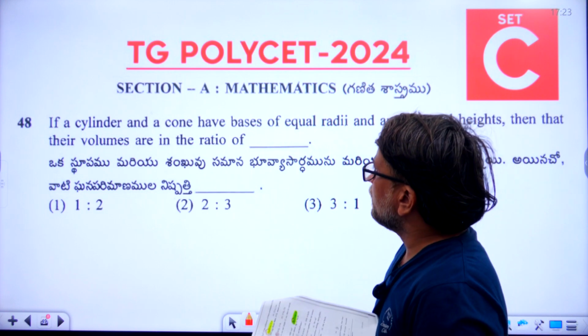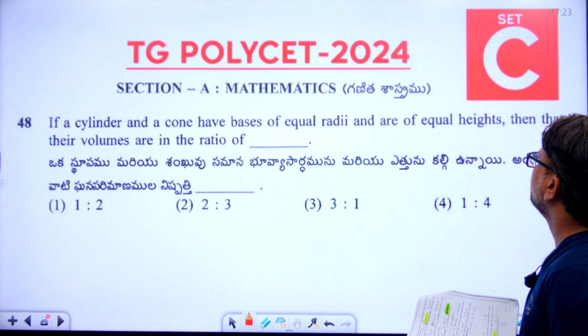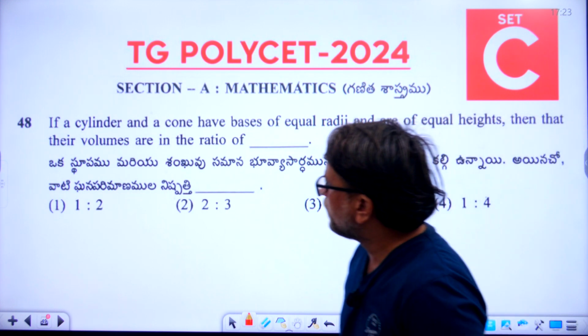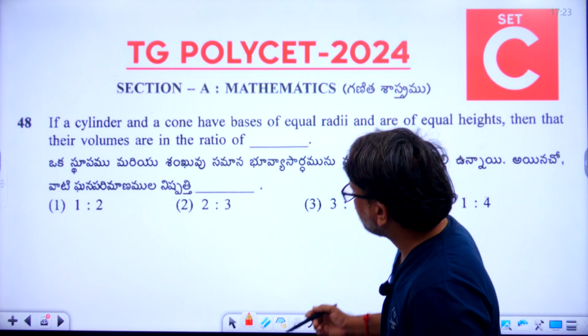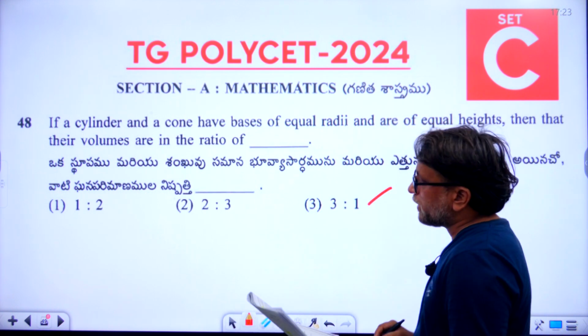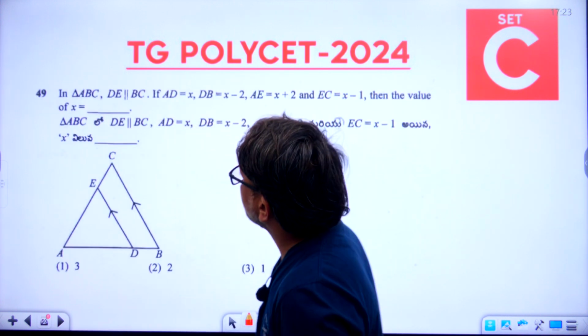If a cylinder and a cone have bases of equal radius and are of equal height, then their volumes are in the ratio of. 48th question, right answer is the third option, 3:1. So 48 finished.